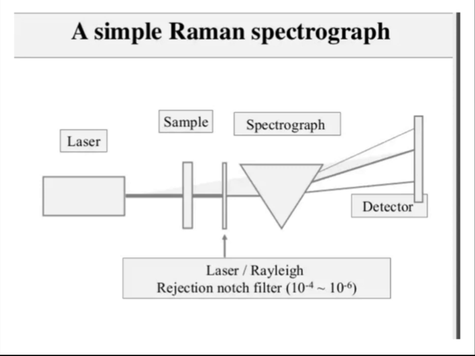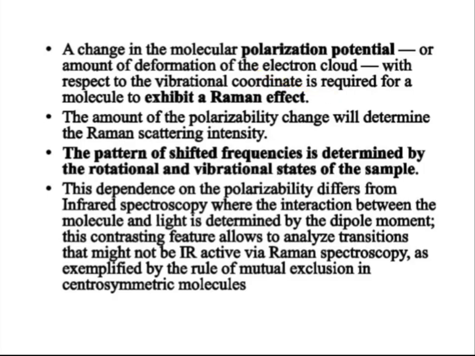This is a block diagram of a Raman spectrophotometer. Here is a laser, sample, then a laser or Rayleigh rejection notch filter, then a spectrograph, and a detector. Such a block diagram of the Raman spectrograph is given here.